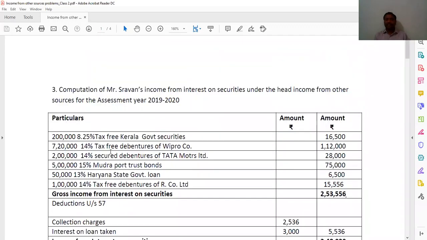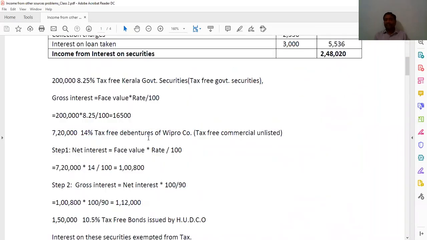The next one, 7 lakh 20,000 tax-free debentures of Wipro Company Limited. Wipro means commercial unlisted here. What type of security is it? Tax-free commercial unlisted, 2 steps. So net interest is equal to face value into rate by 100. 7 lakh 20,000 into 14%, you are getting 1 lakh 800. And gross interest is equal to net interest into 100 by 90. You are getting here 1,12,000.